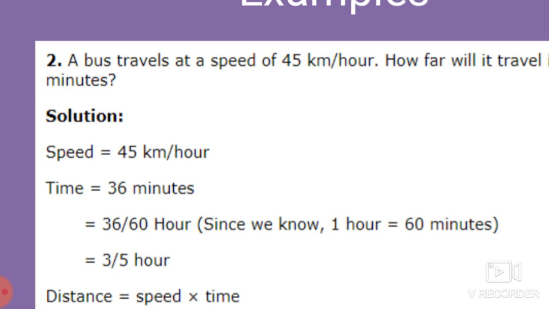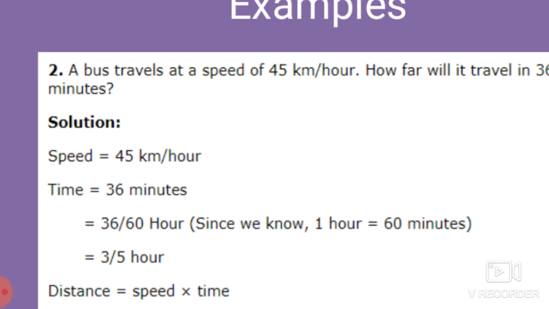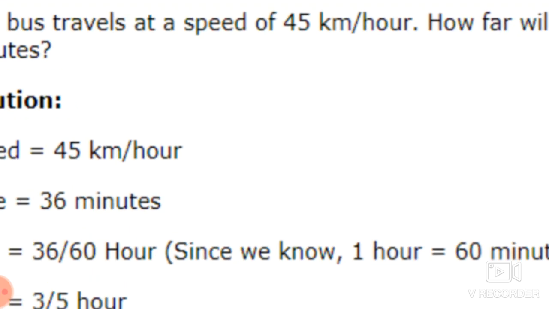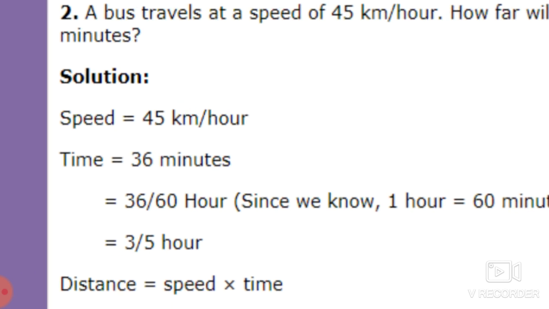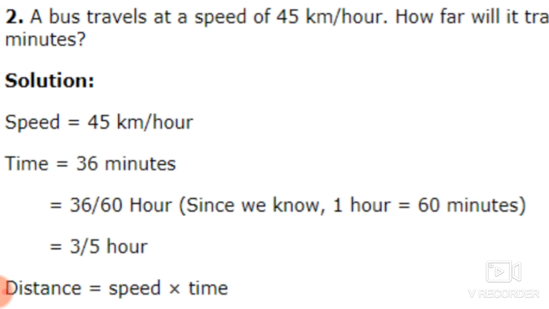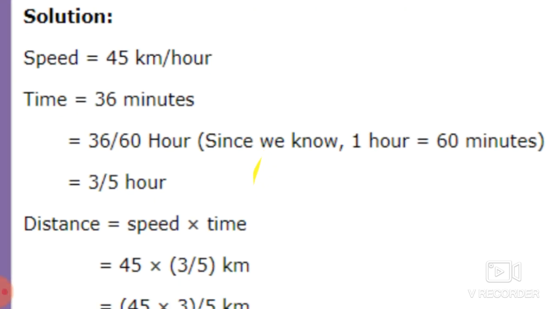So we have to change this time, that is 36 minutes, into hours. First, what is given in this example: speed 45 kilometers per hour and time 36 minutes. So we have to convert these minutes into hours, so that we will get the answer in kilometers. See students, 36 minutes means 36 by 60, as 1 hour means 60 minutes. So for 1 minute, 1 upon 60 hours. So 36 upon 60, we will get 3 upon 5 hour.